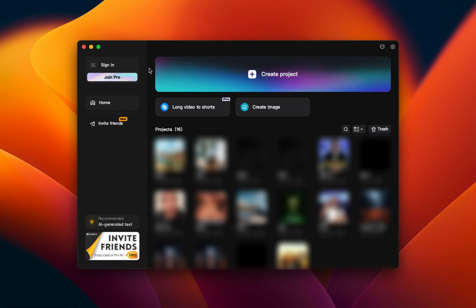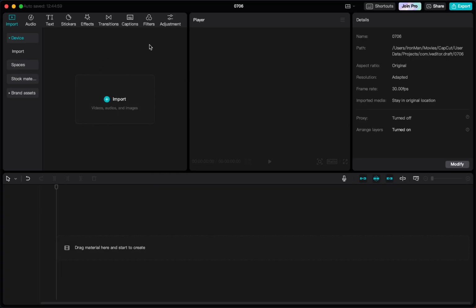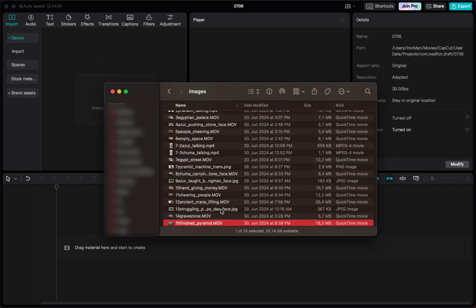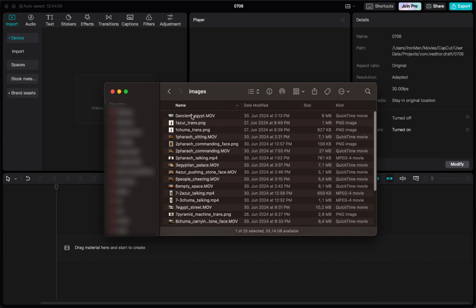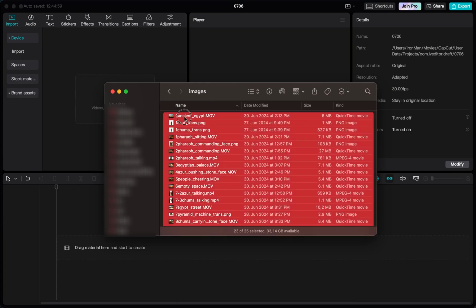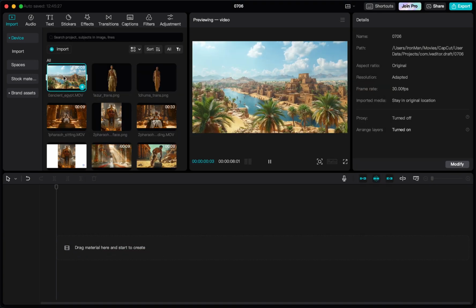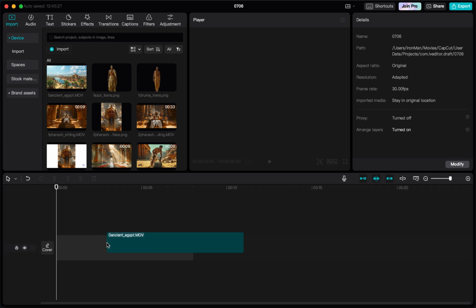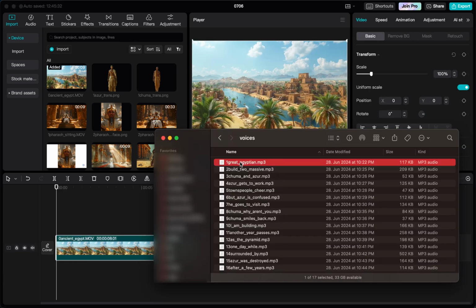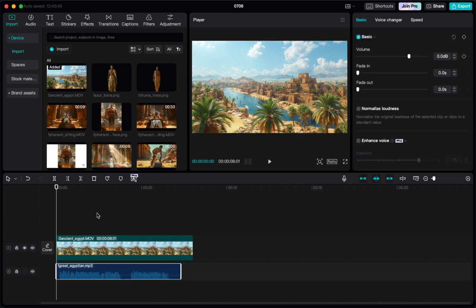So once you've installed CapCut or whatever video editor you're using, simply press on Create Project and you will see all this blank stuff here. So what I usually do is select all of my assets and then just drag them in there, and then let's just drag the first thing in our timeline, and then we can also drag in our voices we generated with ElevenLabs.